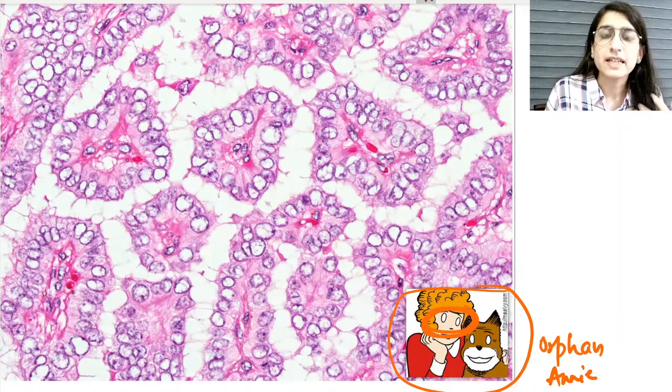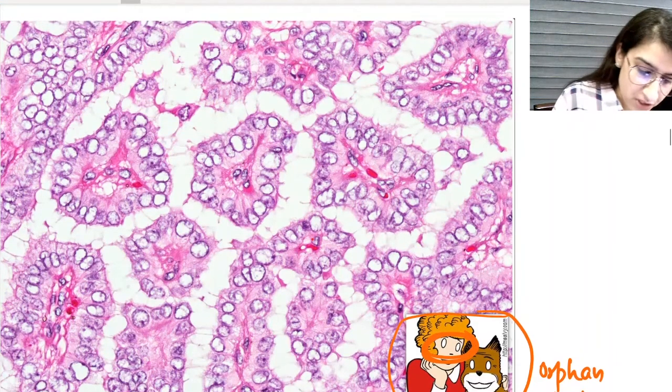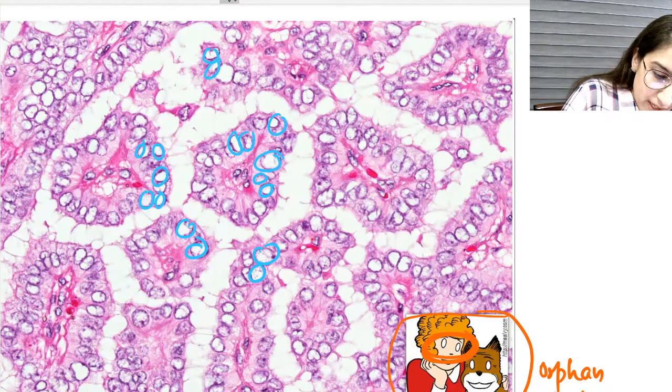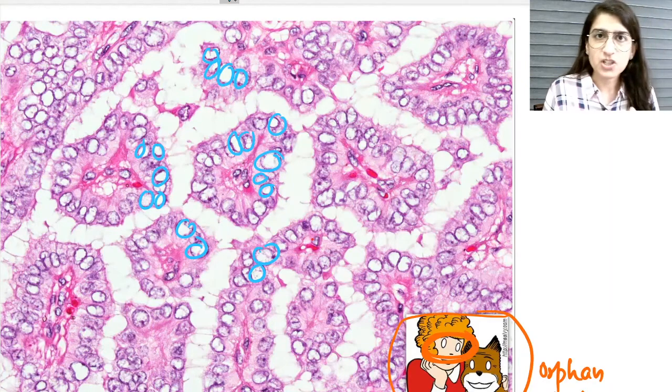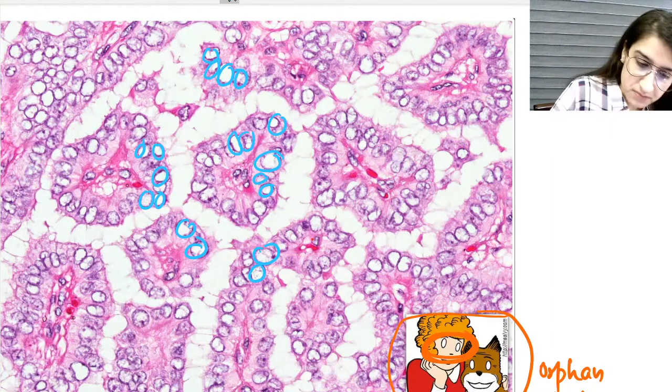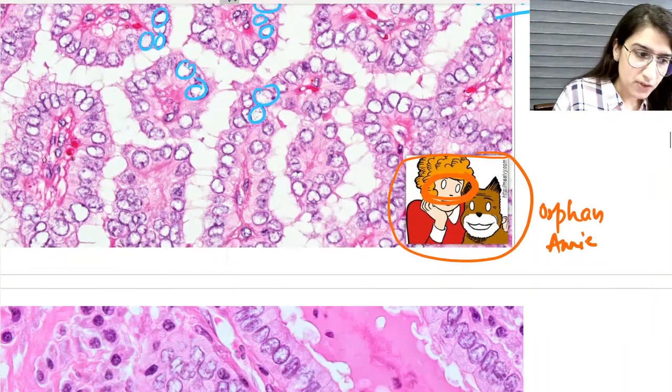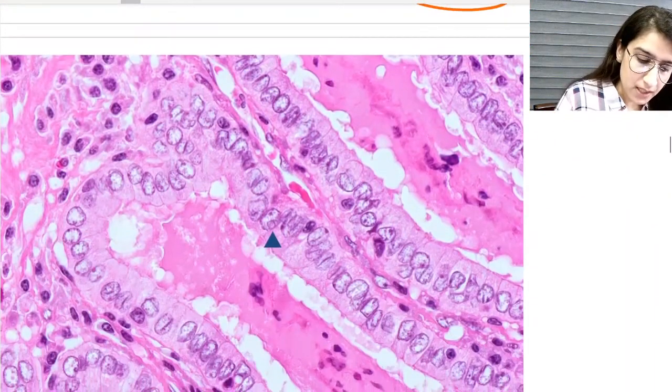The eyes are clear. That is why, if you appreciate all these cells, they are clear. All these cells are optically clear, also called Orphan Annie eye. Can you appreciate optically clear nuclei? So this is optically clear nuclei. Now after this we move to another histological image.